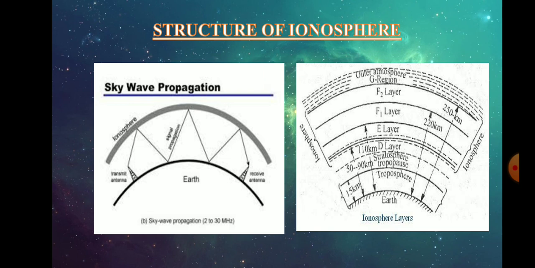Its critical frequency is higher as compared to the D region. As we go up in height, the critical frequency of each layer increases. The critical frequency of the E layer is from 3 megahertz to 5 megahertz. It is also used for long distance radio propagation during the daylight hours. Its main function is to reflect high frequency waves in the day hours.